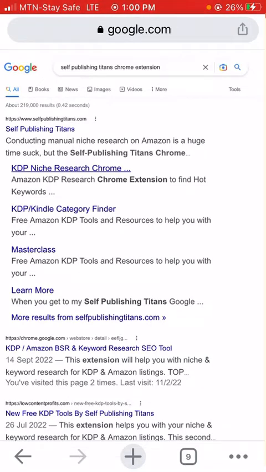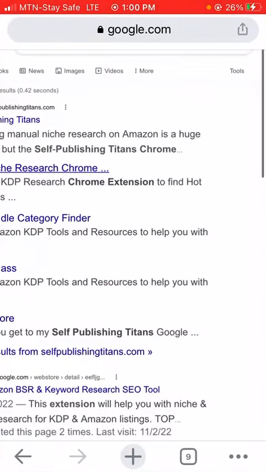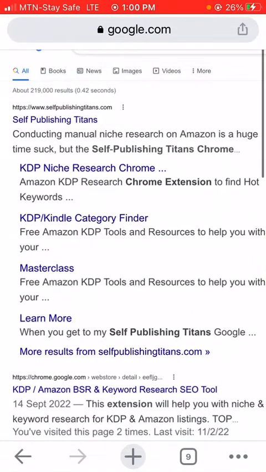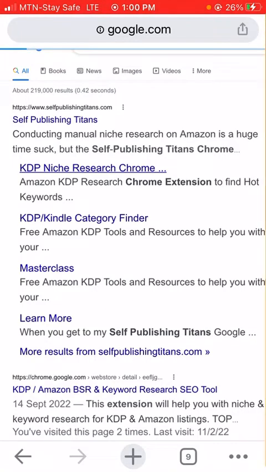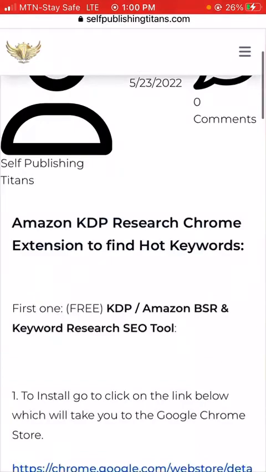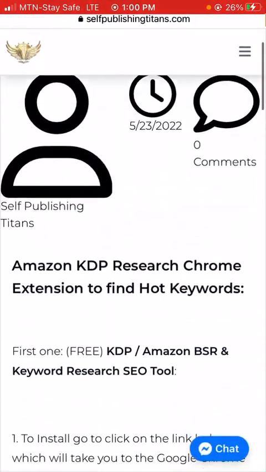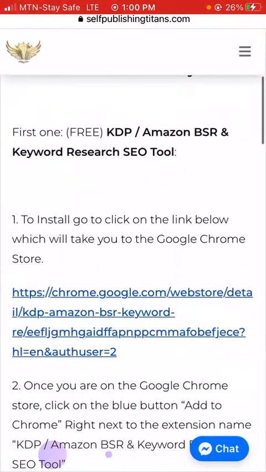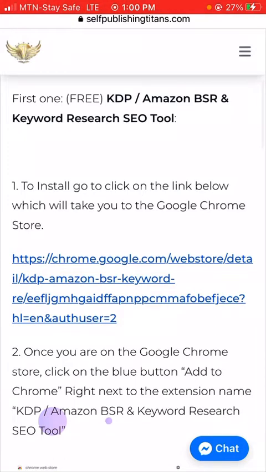Unfortunately, I may not be able to install this, because I've actually tried to do it earlier, but it keeps telling me that my Chrome extension is not updated, so I won't be able to do that. But let's see. When you click on that first search result, this is what happens. You just come here to where it says to install. Click on the link below, which will take you to the Google Chrome store. So just click on this link here, and then you will be able to install the Chrome extension